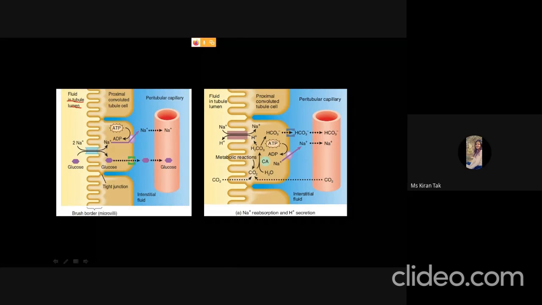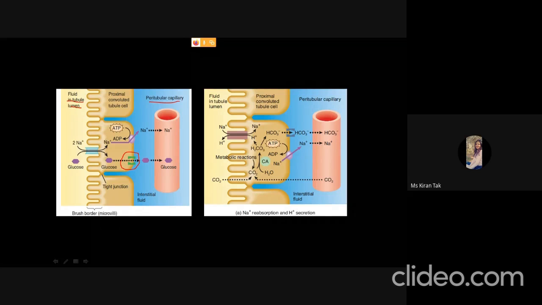So this is the fluid in the tubule lumen, and this is the peritubular capillary, and these are the cells of the proximal convoluted tubule. The sodium enters into the proximal convoluted tubule with the glucose. The glucose then enters the interstitial fluid and then the peritubular capillary with the help of facilitated diffusion.